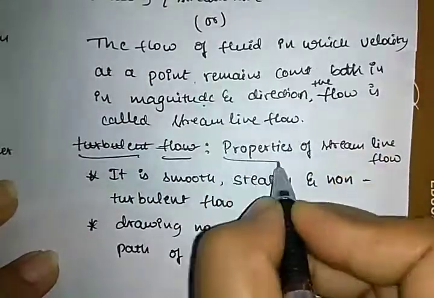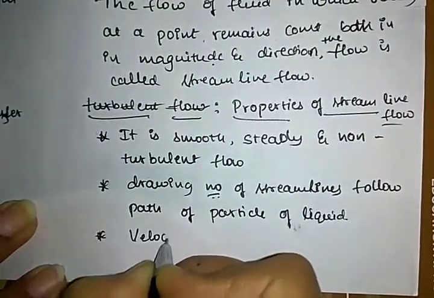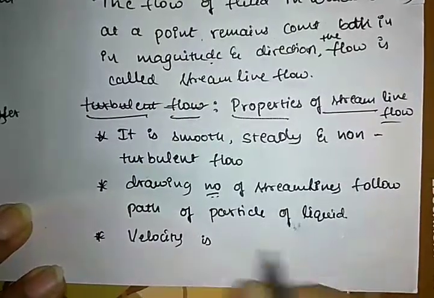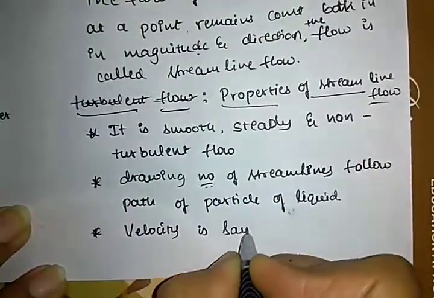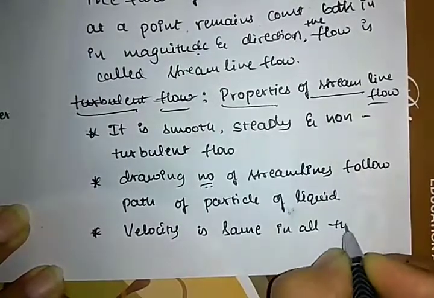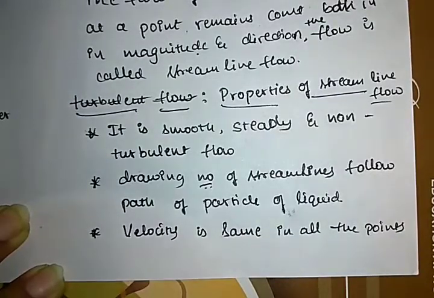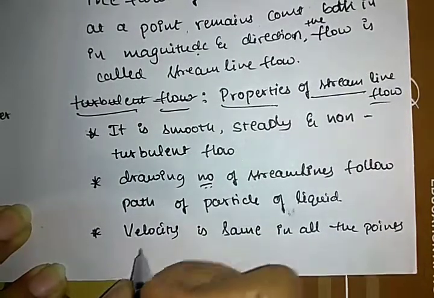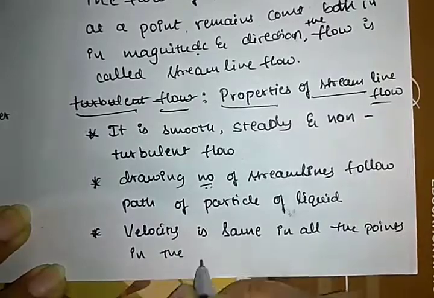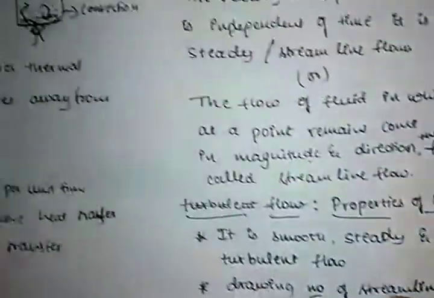And also here velocity is same in all the points in the tube. So this is the properties of a streamline flow.